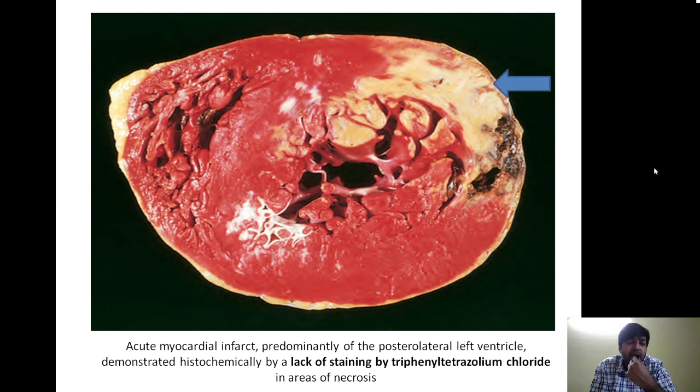You can see that this is one portion. The area of the infarct, as I have shown with this arrow, is completely pale because there is a loss of LDH activity over here, whereas the rest of the myocardium is completely red. So myocardial infarction in this particular diagram is shown by lack of staining by triphenyl tetrazolium chloride. The substance which we are using is triphenyl tetrazolium chloride, and the positive test for myocardial infarction is lack of staining. So the absence of staining is indicating the presence of infarct.